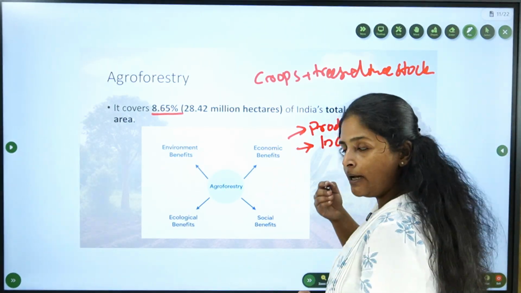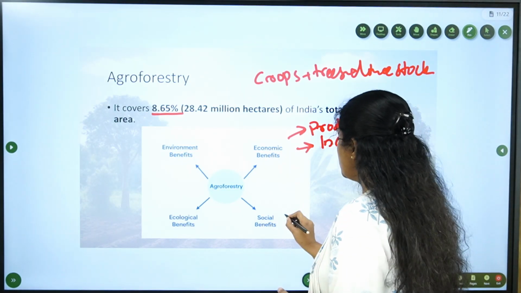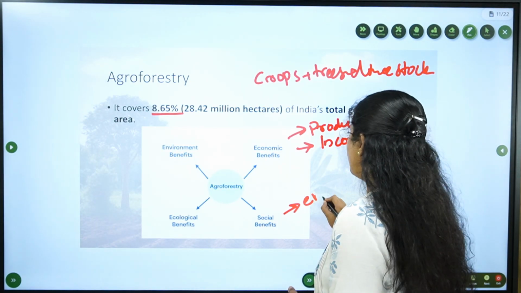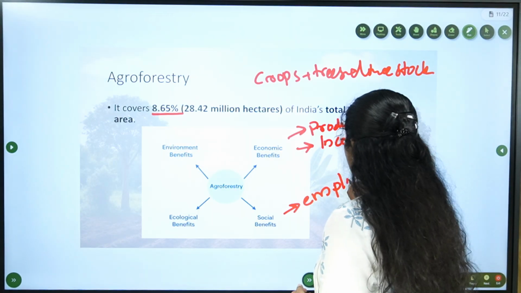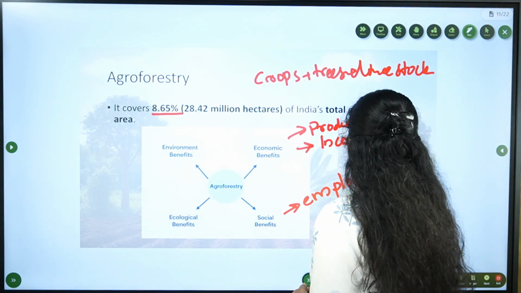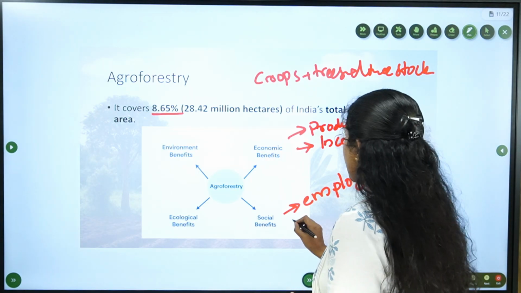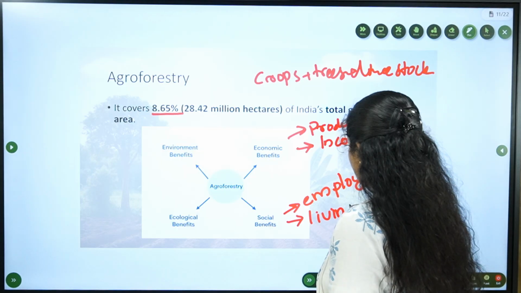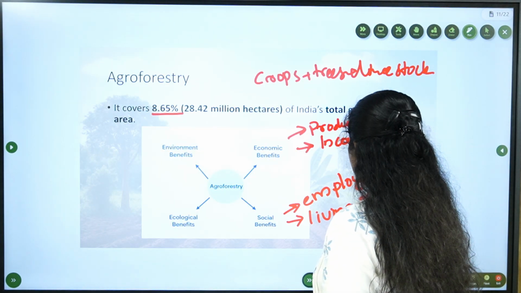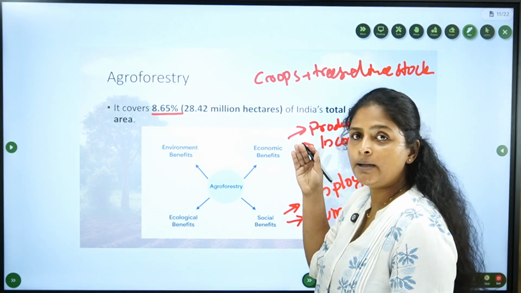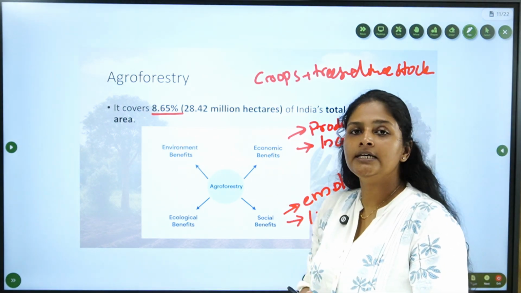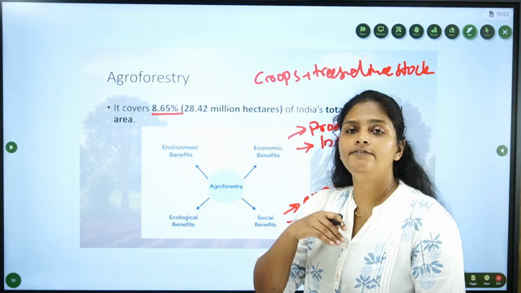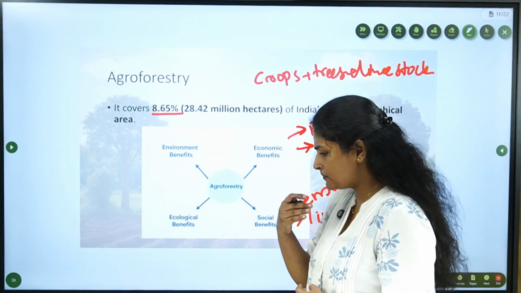And if the income increases and farmers get more employment opportunities, what will happen? It will finally improve the livelihood or living standard of the rural people, right? If the income and employment increase, finally the living standard of the farmers will increase.